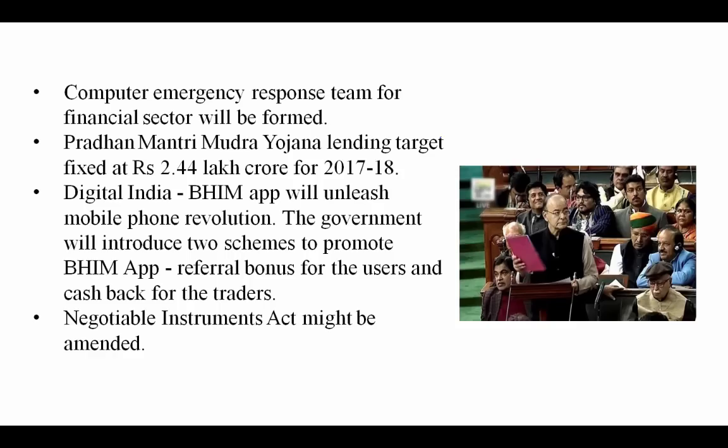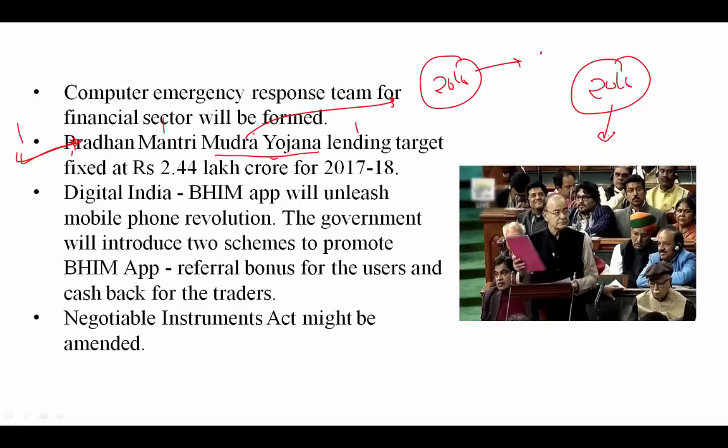Computer emergency response team for the financial sector will be formed. Friends, this point is very important, that is Pradhan Mantri Mudra Yojana lending target fixed at rupees 2.44 lakh crore for 2017 and 18. This point is very important that you need to remember. And if you want to know about all the government schemes of the NDA government in 2016, then you can watch our another video. In that video we covered all the schemes of the government which they launched in 2016.